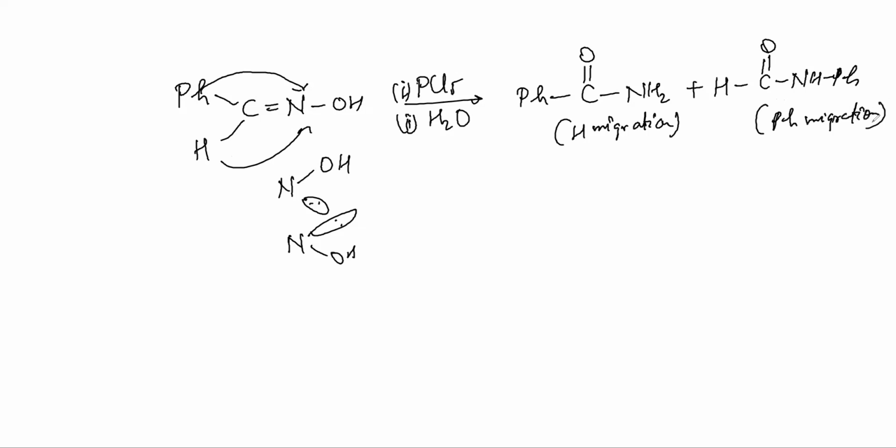Clear? I hope this is clear to us. When they do not show which OH is anti to the lone pair or which OH is anti to H, do one thing: migrate both, because you'll get a mixture of that. I hope it's crystal clear to us.